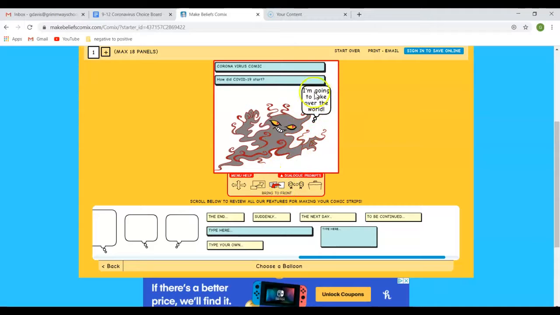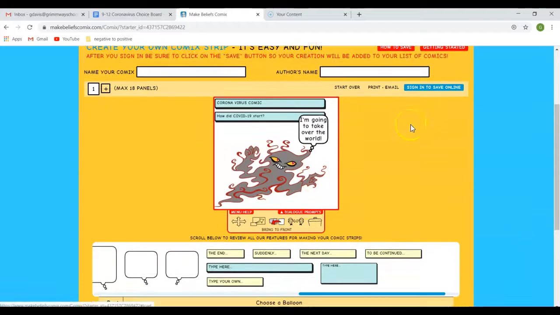And then I need to move my bubble so that it's a little higher. So I'm just going to click the move button right here and move it around. And then anytime you want to bring something to the front, you just click on it. So now he's to the front, but I don't want him to the front, so I'm going to move this to the front.